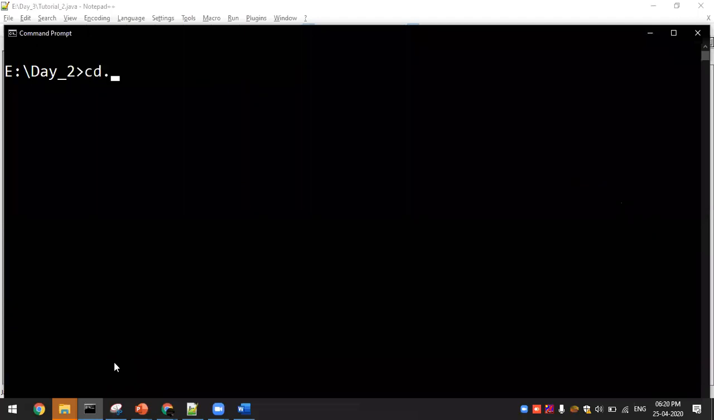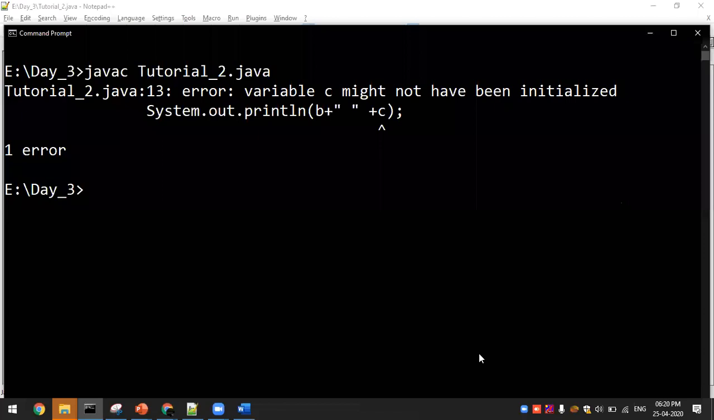So I'm going to navigate to it, outside of the class, I mean the folder. My folder location is day 3. So I have navigated, and my file name is tutorial underscore 2 dot java. Okay, so let me go ahead with the execution part. You'll get an error.